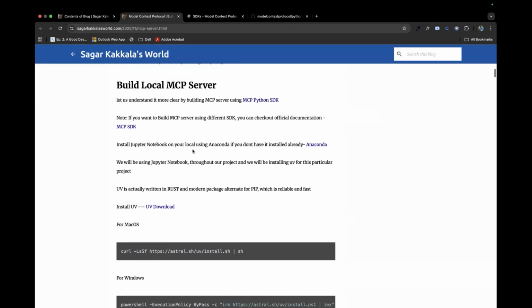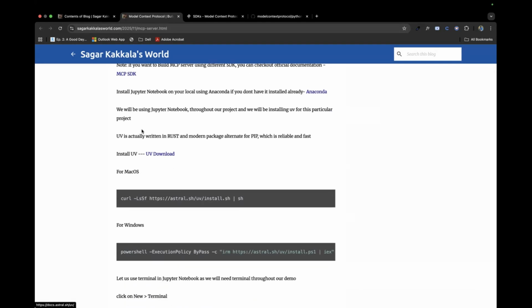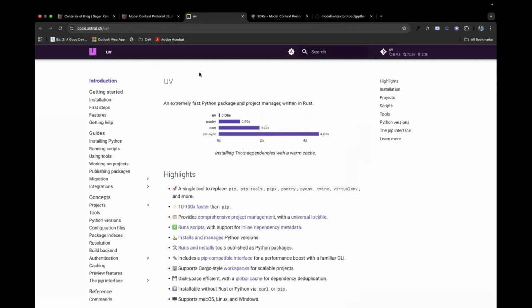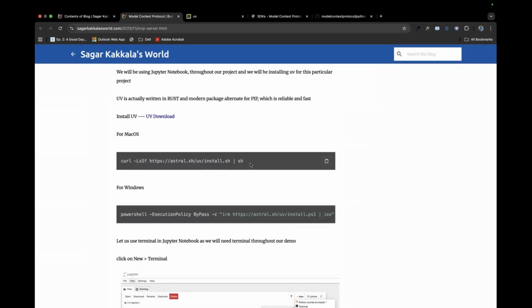Since Python has a package manager called pip, we will be using an alternative package manager here called UV. UV is just like pip, and it's used for Python, and it's actually written in Rust. It's getting more popular now because it's faster and more reliable than pip. So you could go for the UV download. This is their official documentation. It's the same commands that I kept for Mac OS and this.